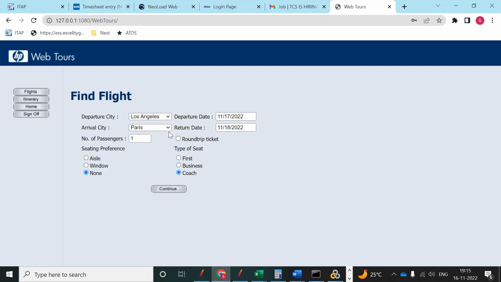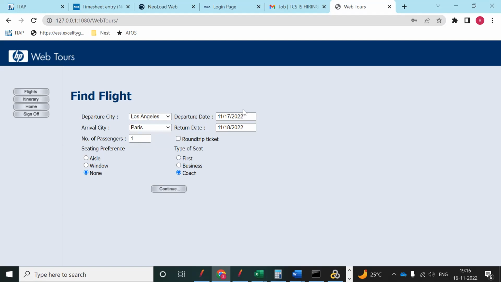So the departure city and arrival city we can also consider as application side dynamic values. So for departure city and arrival city, we can also do correlation.